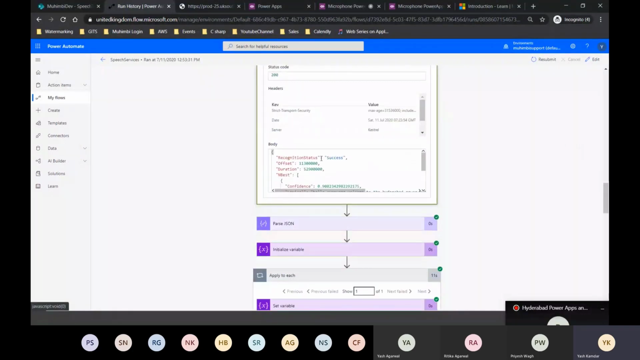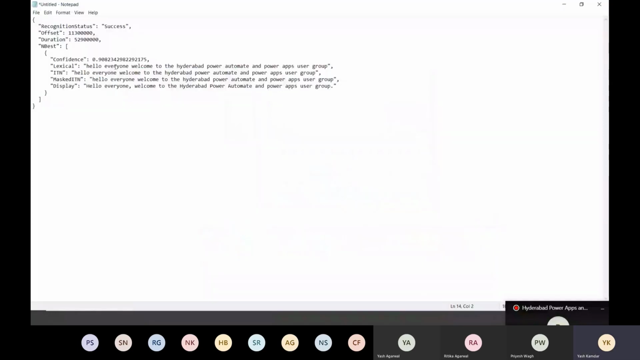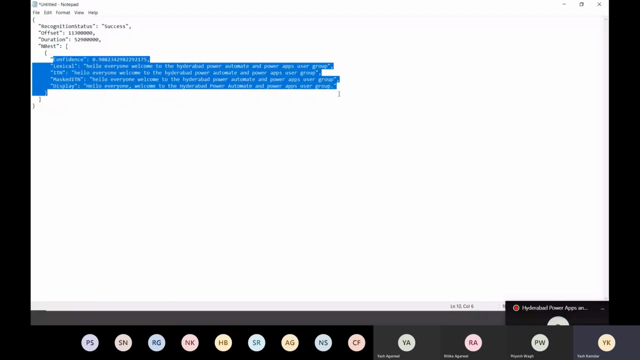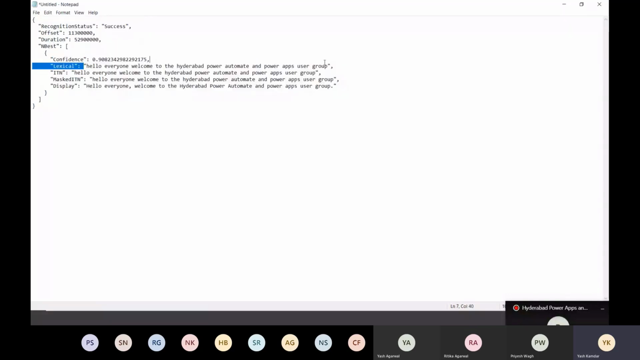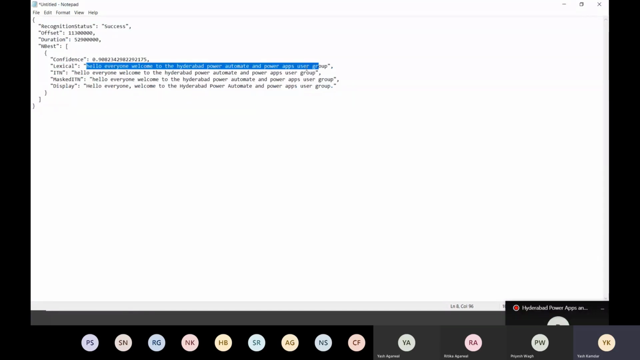Let's analyze this. I'm going to do a Control A, Control C, and open this in a notepad. You remember I said, hello everyone, welcome to inside my microphone control. So it has already given me that, if you can see this. The speech to text has worked and it has given me the text transcript of my audio. Now all I need to do is parse this JSON, because this is a JSON, and then grab the lexical, right? Because the lexical holds the text transcript. Lexical is basically the entity, inside the NBest object, that is holding the text transcript of my audio. So I'm just parsing the JSON, okay?